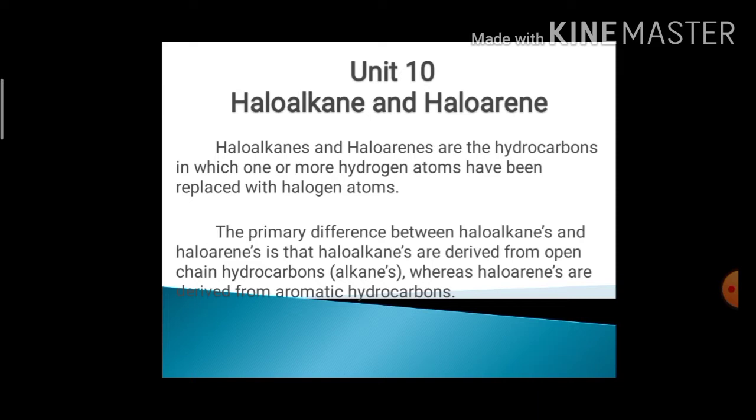Haloalkanes and haloarenes are hydrocarbons in which one or more hydrogen atoms have been replaced with a halogen atom, that is X, where X is equal to Cl, Br, I, F. The main difference between haloalkanes and haloarenes is that haloalkanes are derived from open chain hydrocarbons, whereas haloarenes are derived from aromatic hydrocarbons.